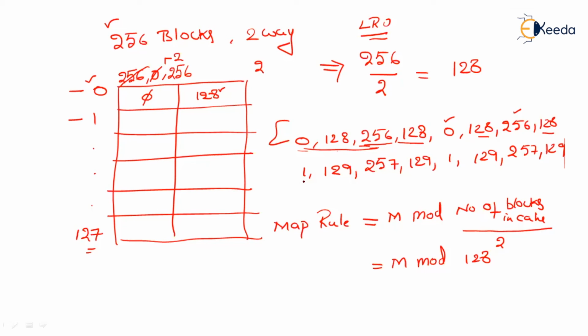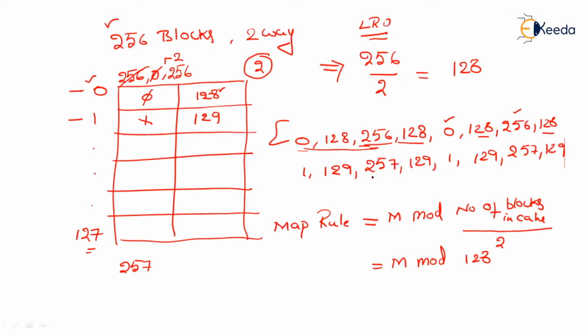So for this access, for the first time, we have got 2 conflict misses. Here, this is 1, 129, 257, 129. 1 is a compulsory miss, 129 is a compulsory miss, and 257, as it is being searched for the first time, is also considered a compulsory miss.